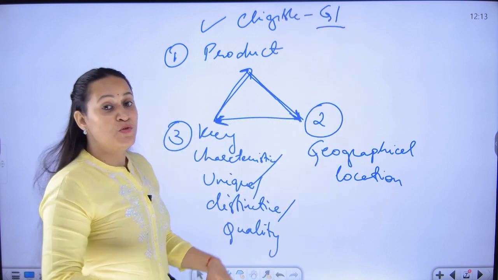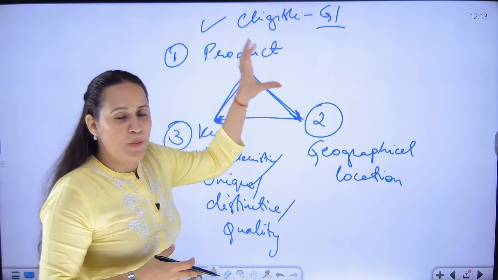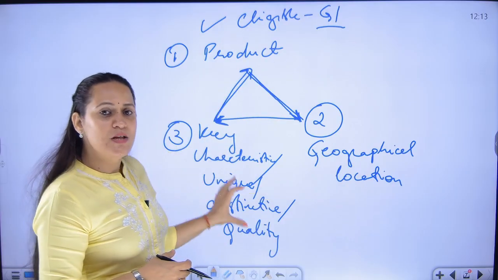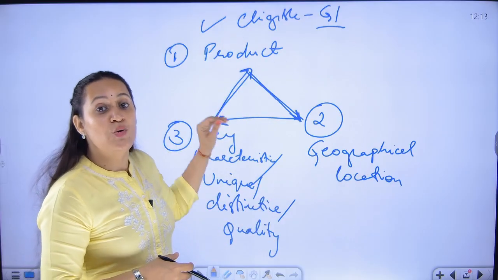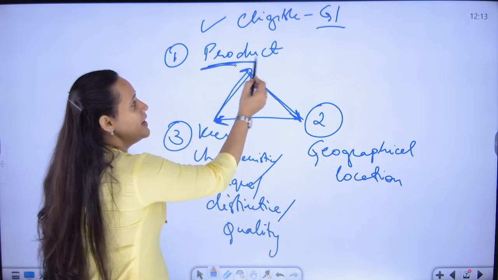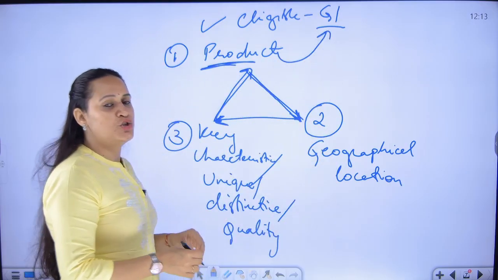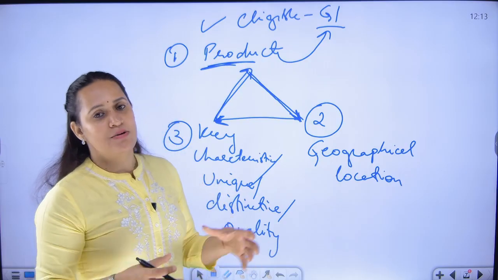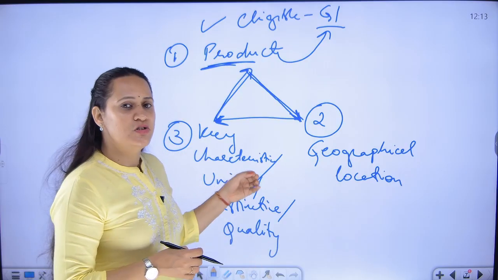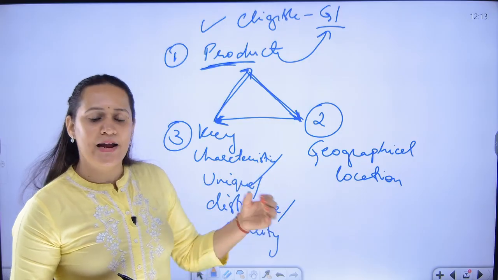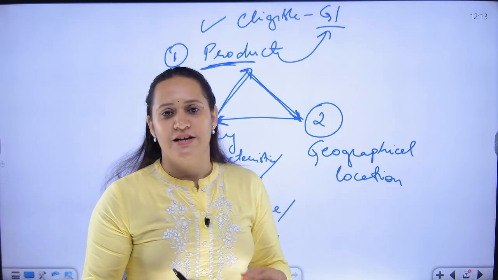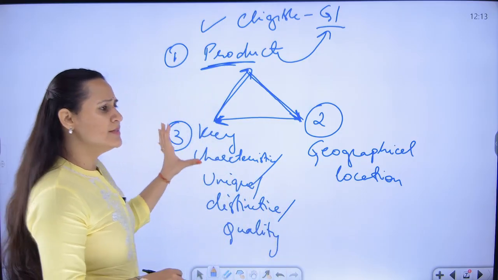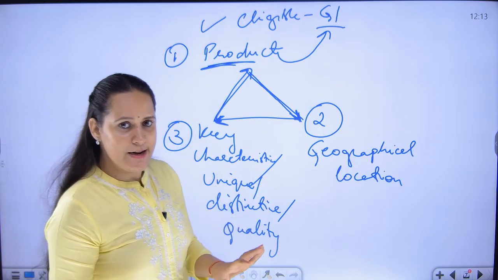And if you have a product which is from a particular location, it has some unique features, then you can register your product as a geographical indication or GI tagged product by claiming registration under the provisions of the GI Act 1999 by making an application to the registrar. This is the basis of geographical indication.